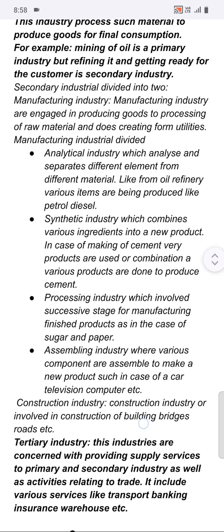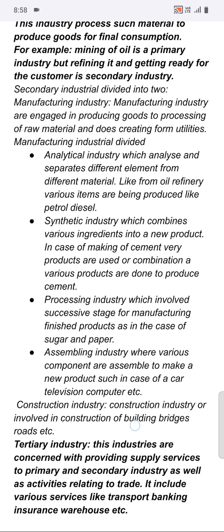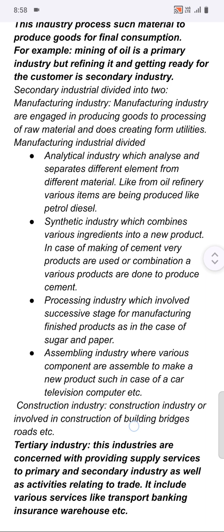It involves successive stages for manufacturing finished goods, as in case of sugar and paper. Also we can take the example of cloth. For preparing a cloth or a dress, it goes through various stages like weaving, greening, designing, cutting the dress. It goes through many stages. So it is an example of processing industry.